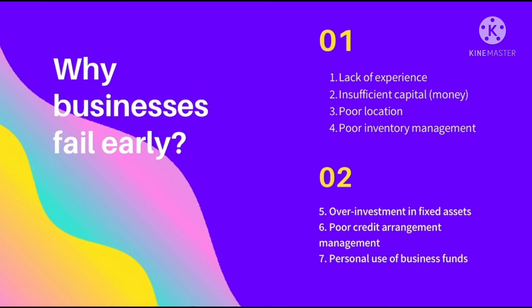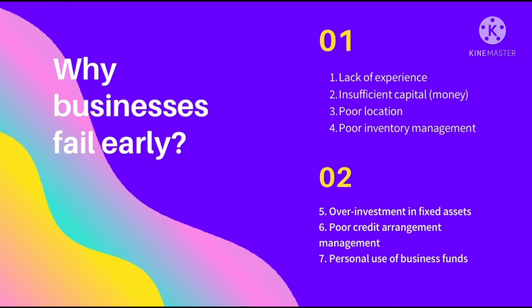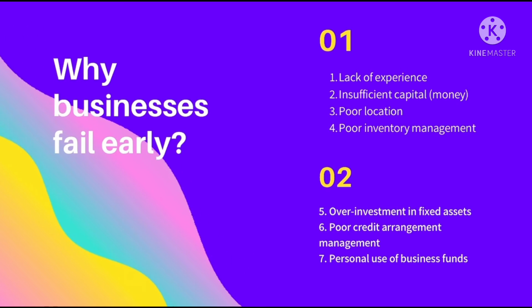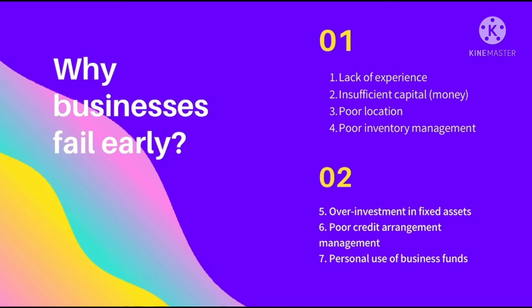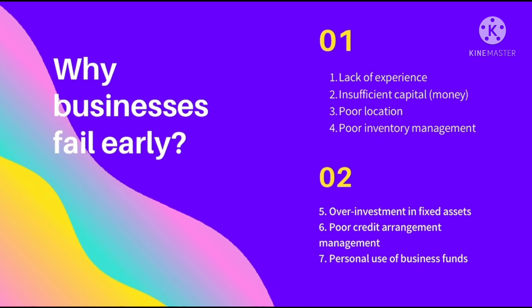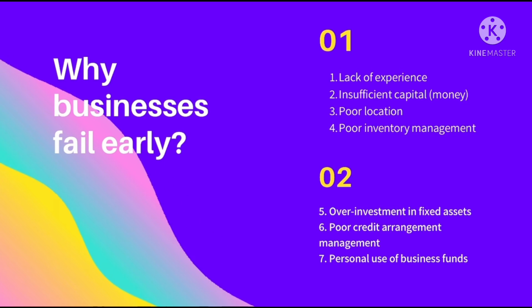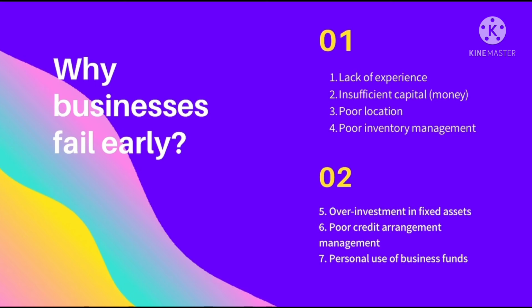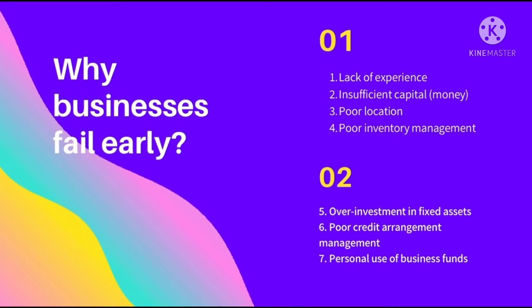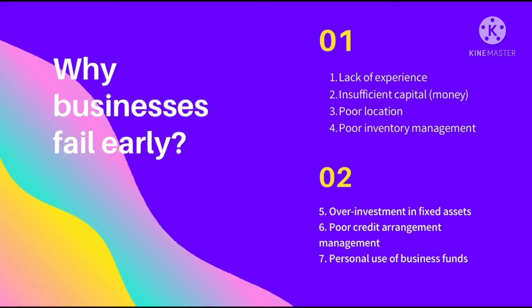Then poor inventory management. If you do not have a good inventory management system in your business, you need good efficiency, you need to reduce the waste, and you need to make sure your inventory level is at a manageable level. So poor inventory management is another reason a business can fail early. Over-investment in fixed assets.